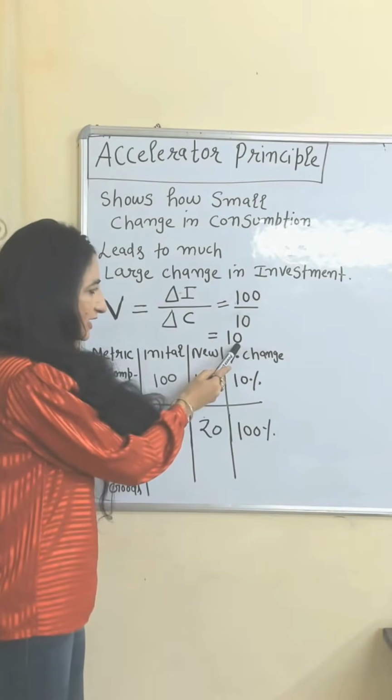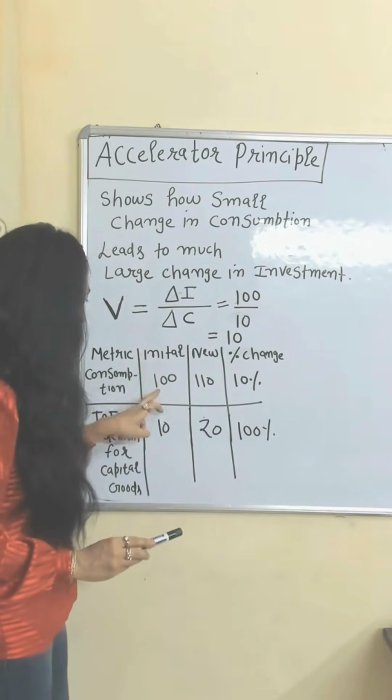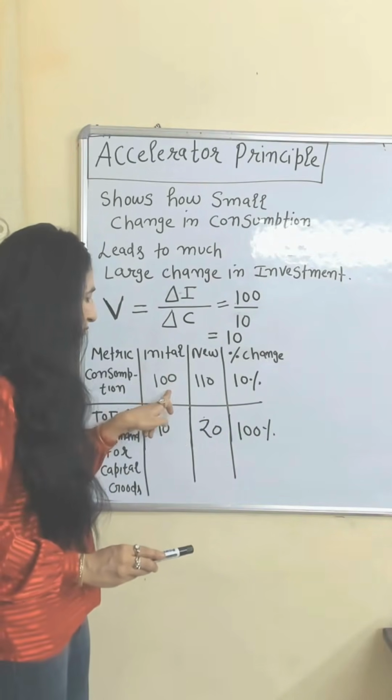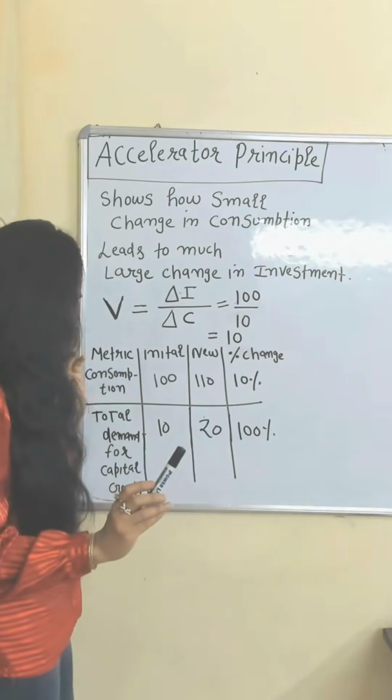100 divided by 10 is equal to 10. This 10 will be called the accelerator coefficient. Initial consumption is 100, new consumption is 110. Moving from 100 to 110 means a 10% change in consumption.